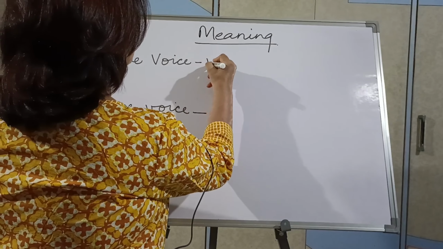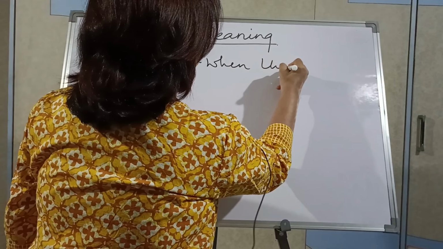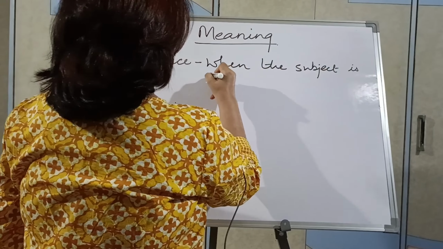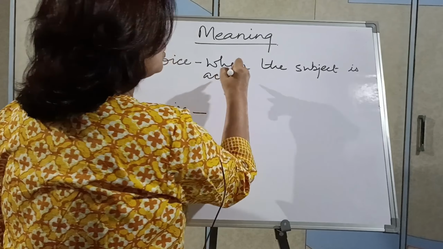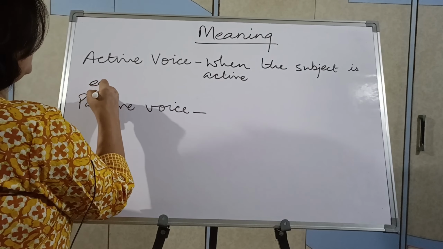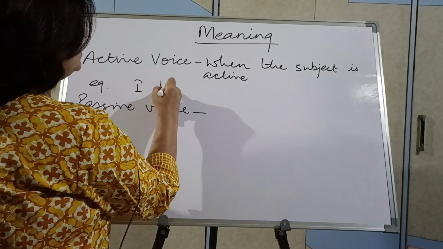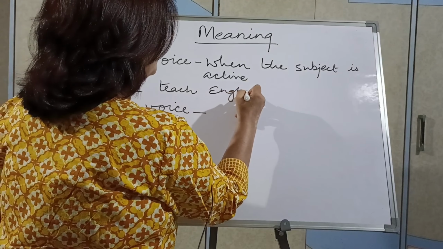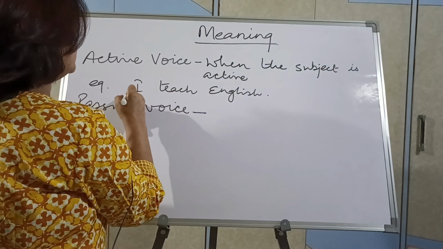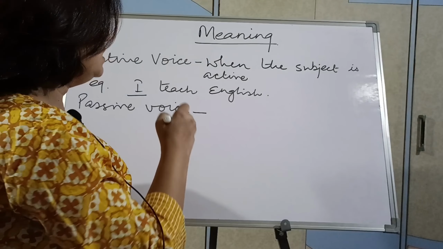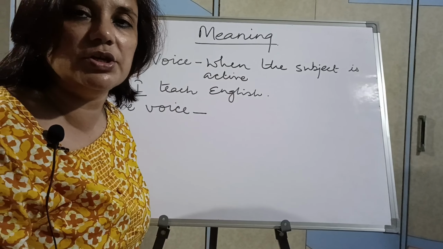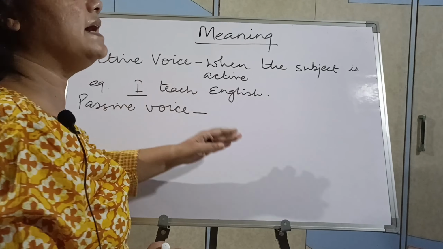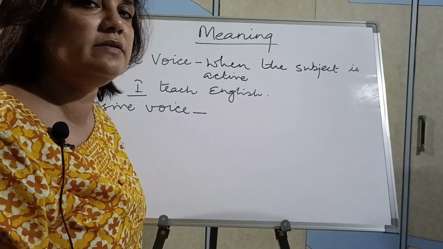So active voice means when the subject is active. Subject means doer of the action. Like I take the example, I teach English. Now what is the subject here? I is the subject because it is the doer of the action. English is the object and teach is the verb. This you all know. So when the subject is active or it is doing something, then that is active voice.